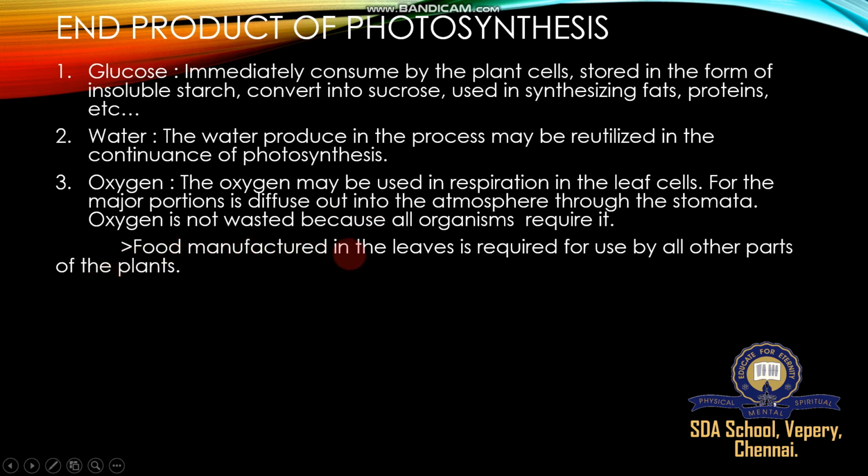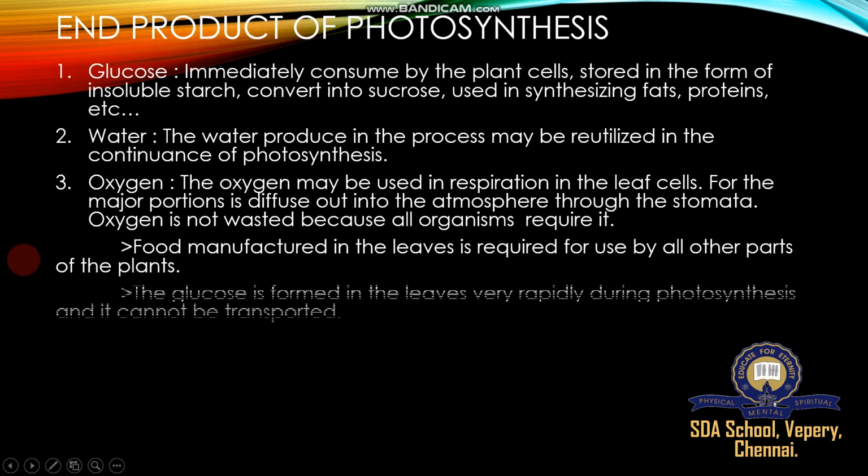Food manufactured in the leaves is required for use by all other parts of the plant.